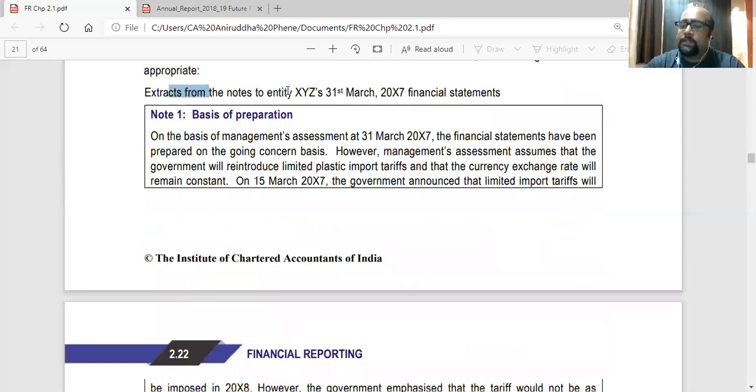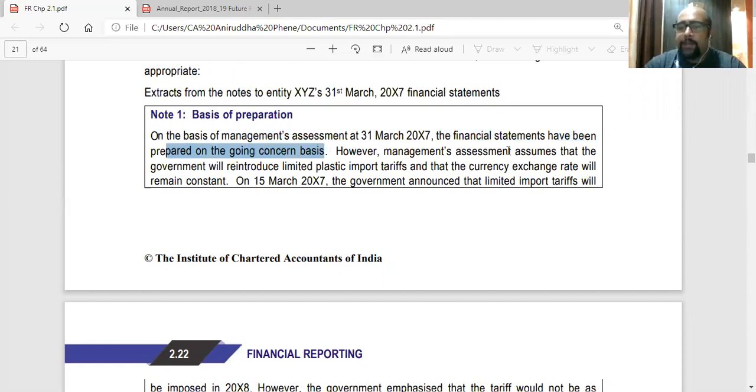Extracts from the notes. So this is the part of the notes. Extracts from the notes to the entity XYZ's 31st March 2007 financial statements. Note 1, basis of preparation of the financial statements. On the basis of management's assessment at 31st March 2007, the financial statements have been prepared on the going concern basis. They are preparing on the going concern basis.